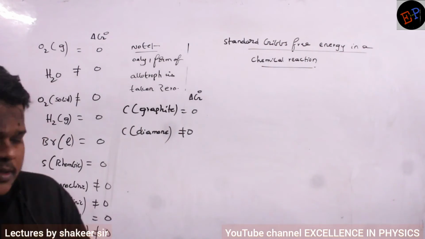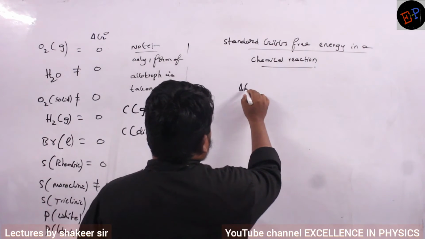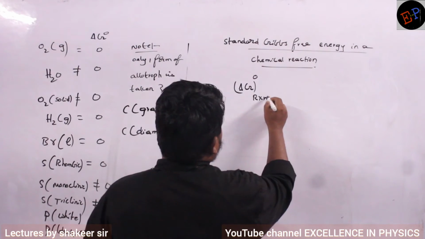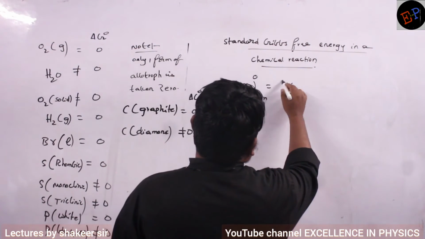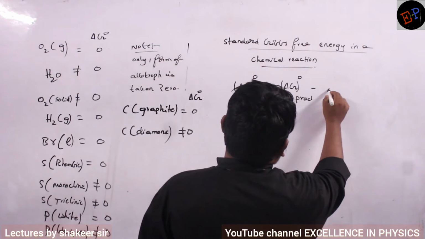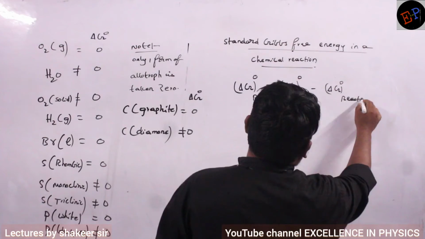Are you able to understand? If some chemical reaction is happening, then the change in Gibbs free energy in the case of the reaction can be written as the change in Gibbs free energy of the products minus the change in Gibbs free energy of the reactants.